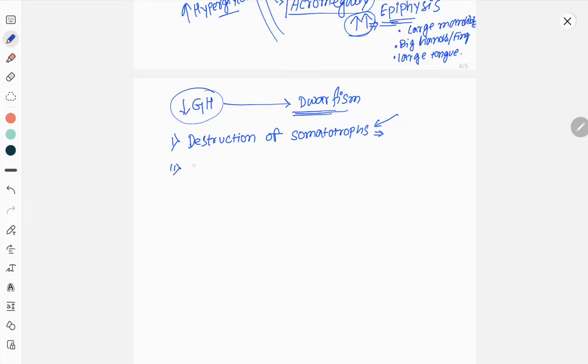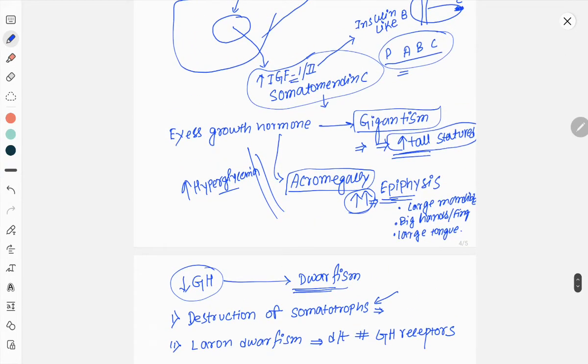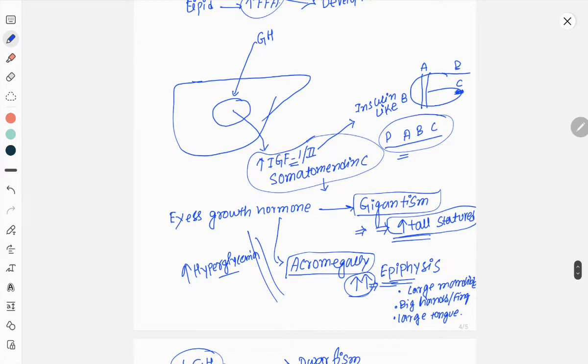Another cause is Laron dwarfism. Laron dwarfism is due to defect of growth hormone receptors. Here I have told you that growth hormone will act on hepatocyte via growth hormone receptor, and there will be increased IGF-1, 2 and somatomedins, which will lead to increased epiphyseal growth.